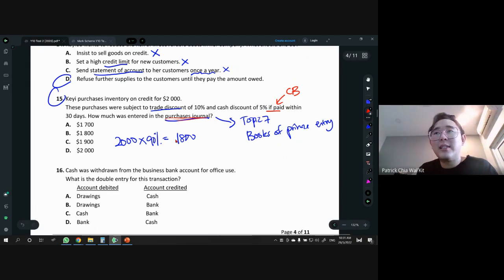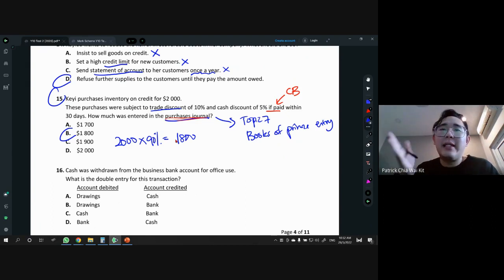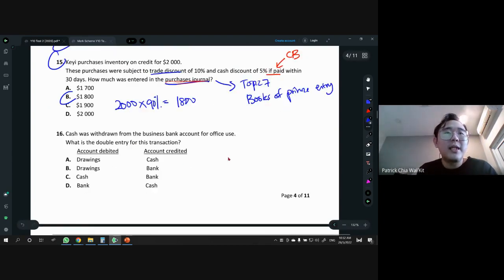I'm going to teach this further when we learn about this topic. So the answer for this question will be just 1,800. You do not include the cash discount, because they say if paid. If paid, then it should appear in the cash book. If they ask you how much needs to be entered in the cash book, they will also tell you on what date they pay, and then you do the calculation. So that's how it's done.